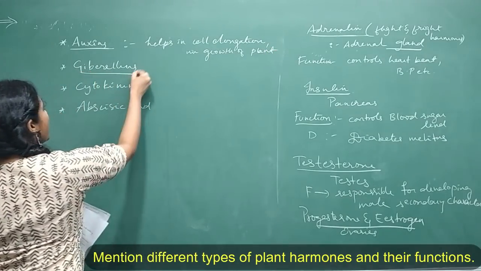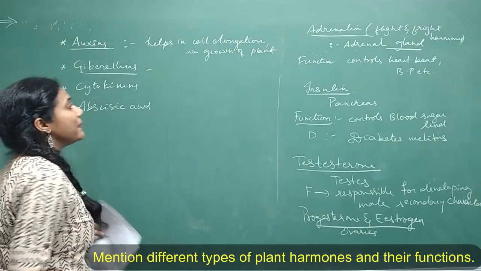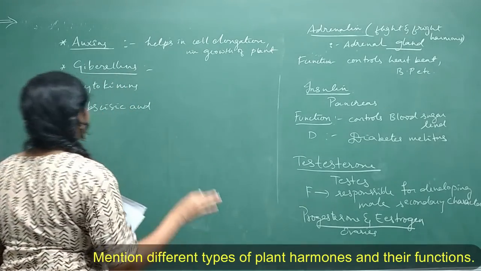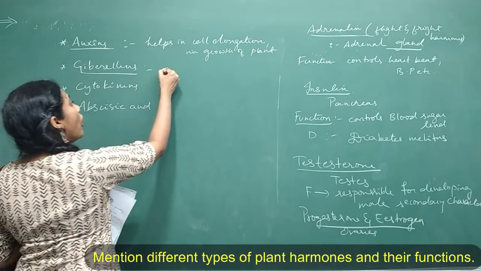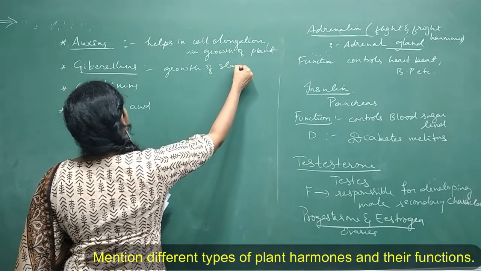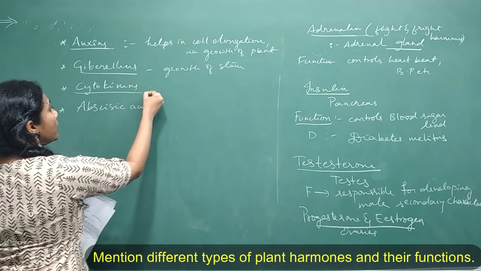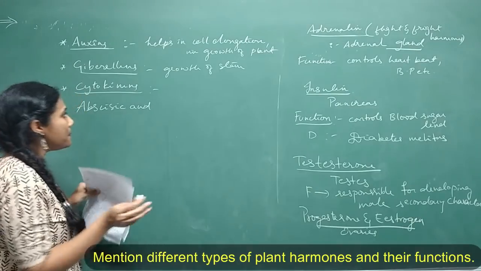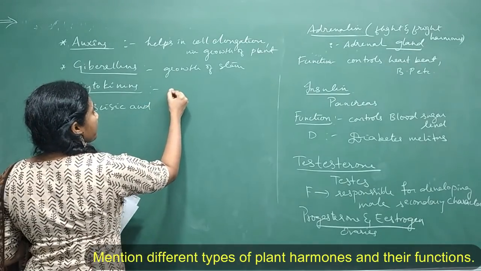So now the function of gibberellins is also similar to auxins only. It also helps in the growth, but it helps in the growth of a stem. Yeah. And now the cytokinin, it is also related to growth only, but it helps in cell division.